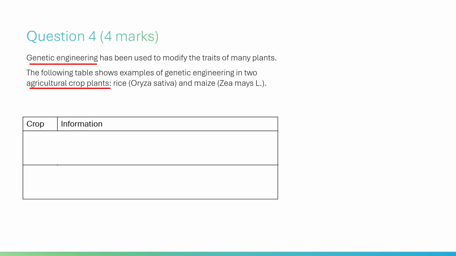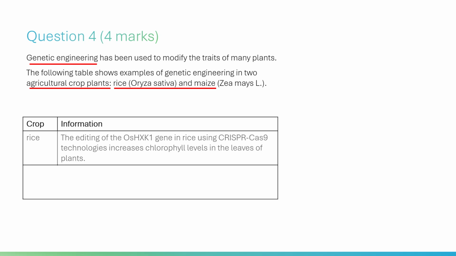First, we identify our players, rice and maize. By including their scientific names, Oryza sativa and Zea mays L., the table signals that this is a formal, precise scientific study. The first story, the rice row: internal optimization.